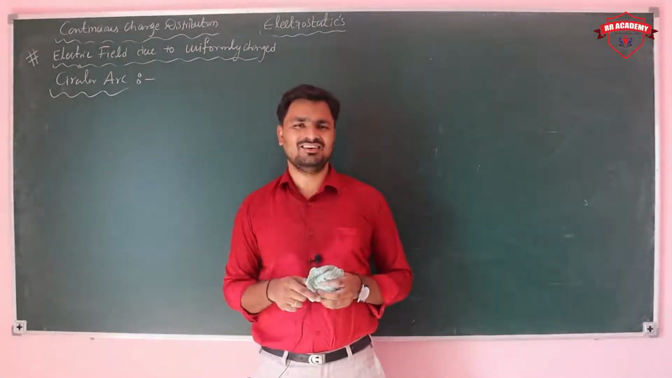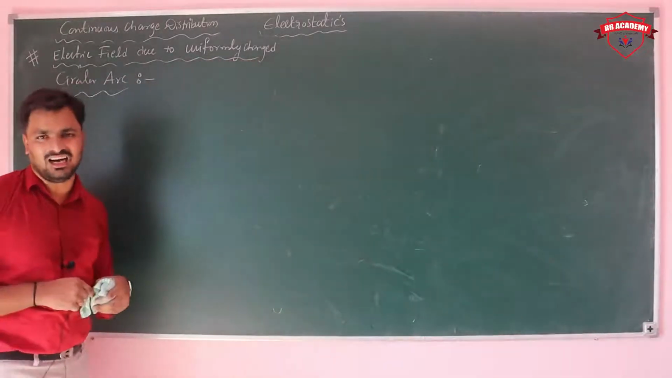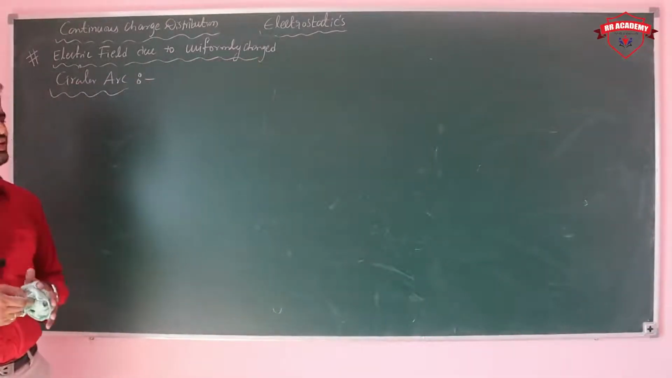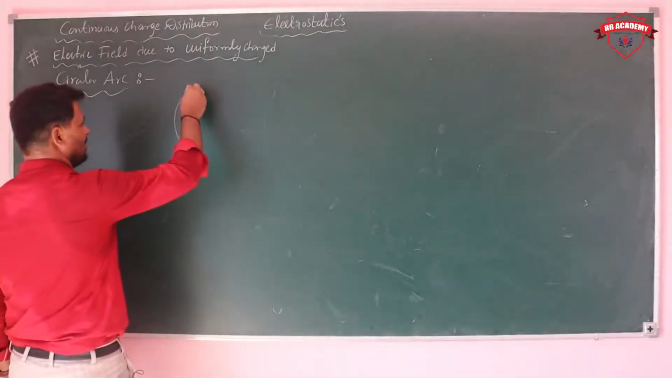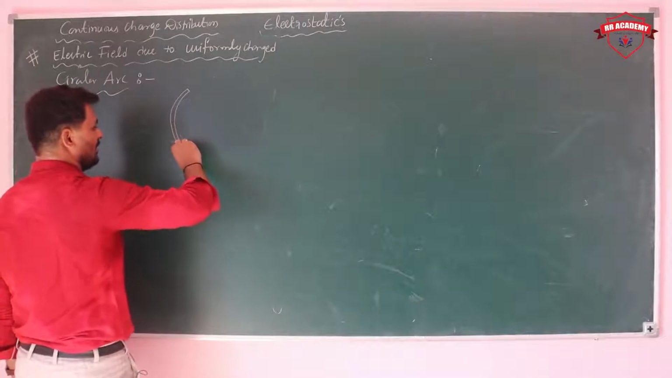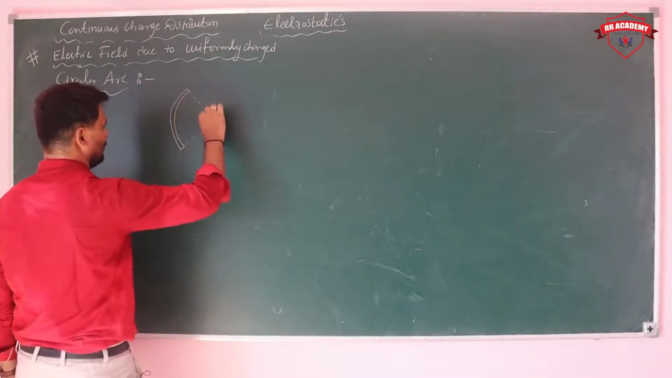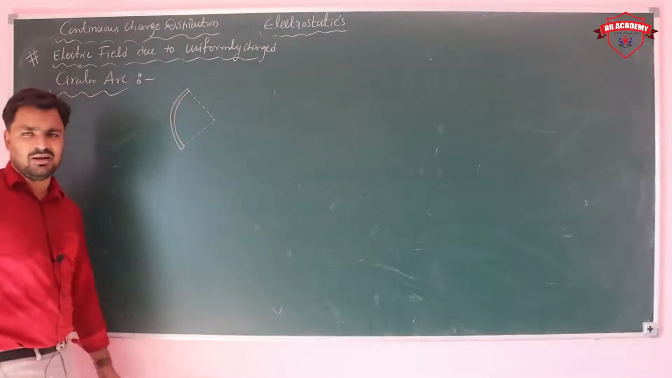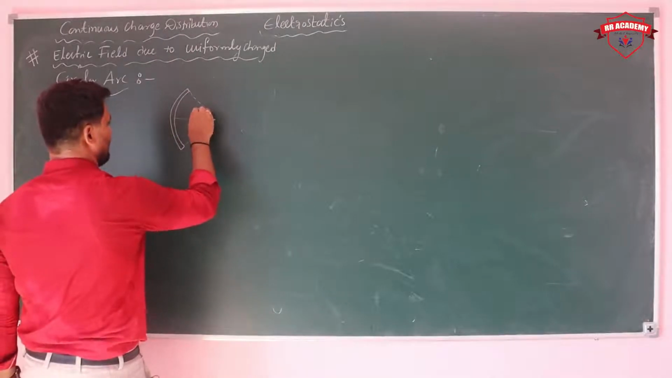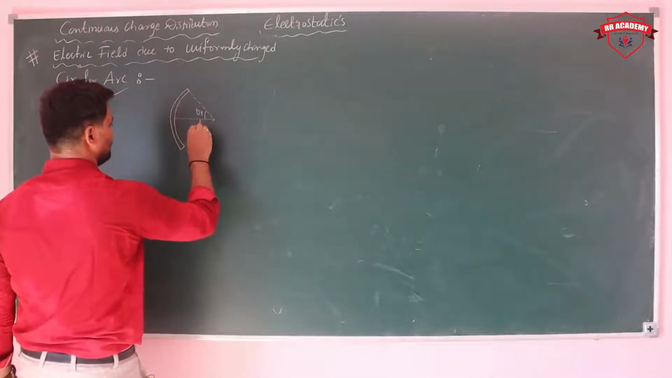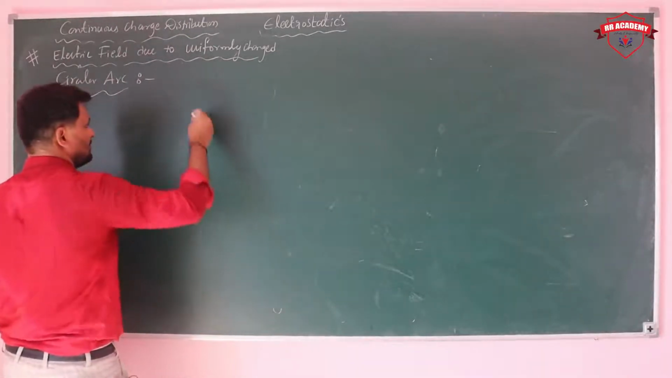We'll consider one more thing, that is a circular arc. Electric field due to a uniformly charged circular arc. With a circular arc you can calculate for a semicircle, or anything else you want to consider. Here I am considering a circular arc which makes an angle theta 1 here and theta 2 here. So that angle we will take for the circular arc.